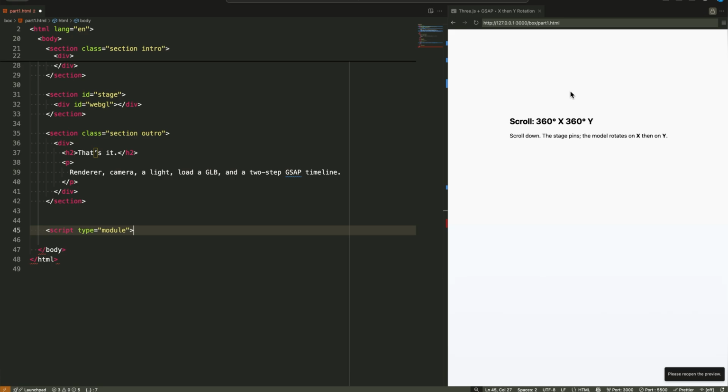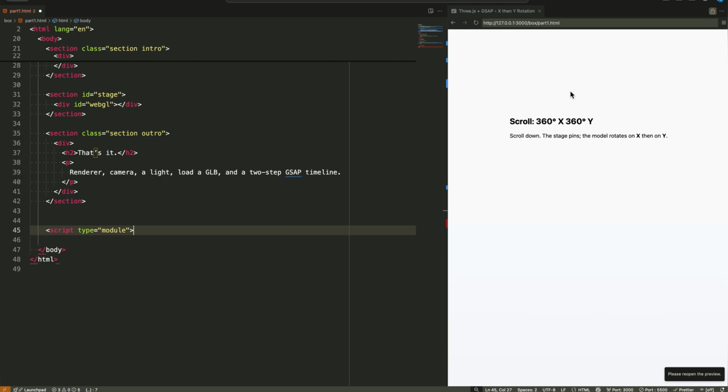That one little attribute tells the browser, hey, run this as modern JavaScript modules. Why does this matter? 1. Real imports and exports work without a bundler. 2. It automatically runs in strict mode for safer code. 3. It waits politely for HTML to finish parsing before executing. 4. It creates its own tidy module scope. No messy global window leaks. 5. It supports top-level await if we need loading sequences. 6. It follows CORS rules. Files must be served over HTTP or HTTPS.